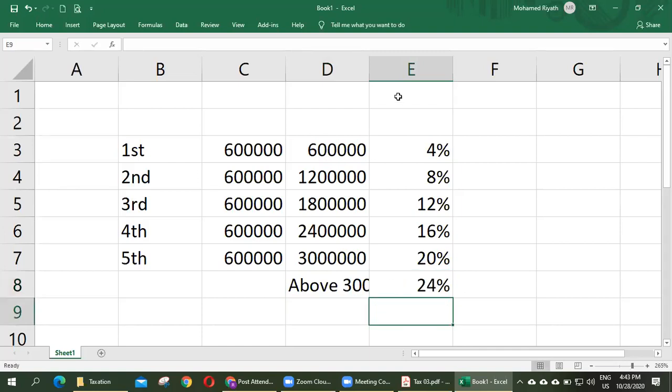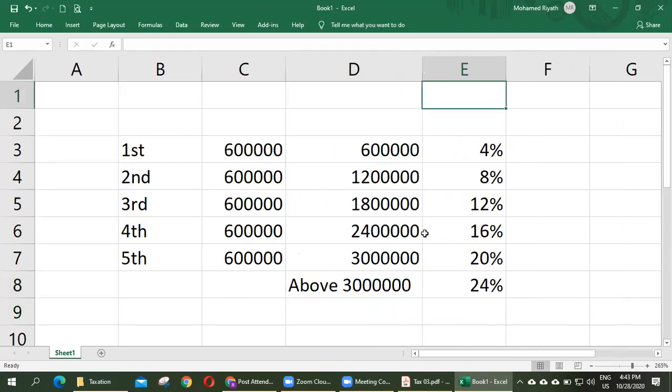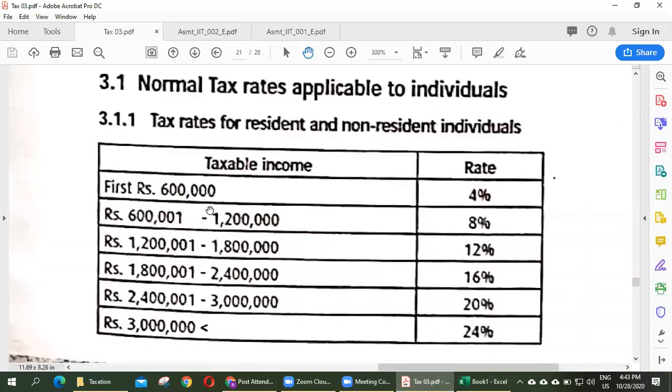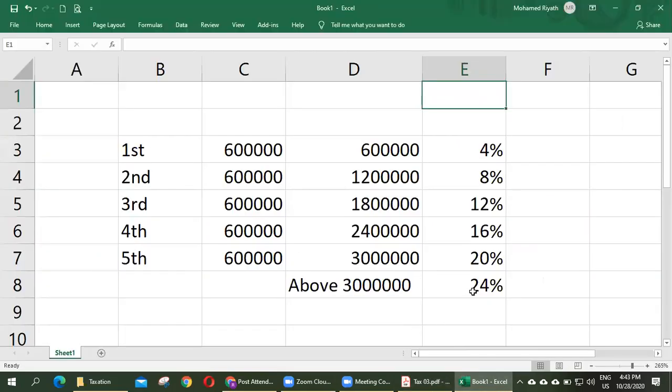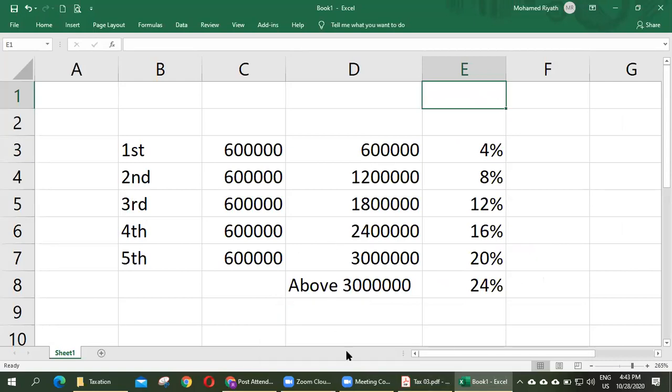This is the income tax rate for individuals. Here, for each 600,000, it is 4, 8, 12, 16, 20, and for more than 3 million, 24. Clear? Okay, right.